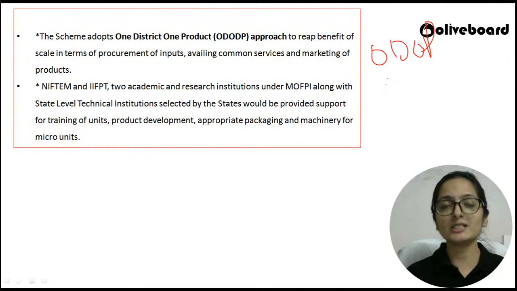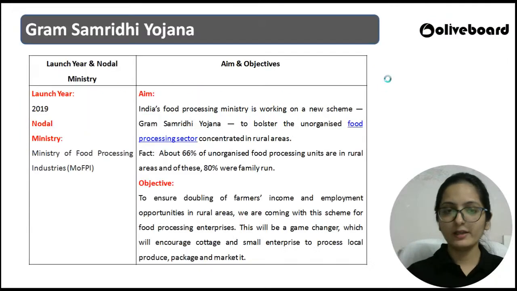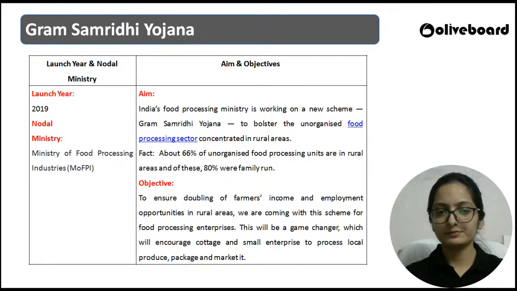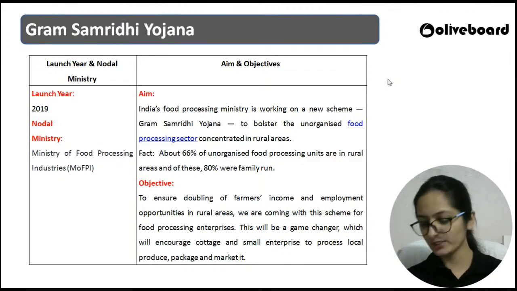So can you please tell me when this scheme was launched? In which year? Please write it down in the chat section. In which particular year was this scheme, PM Formalization of Micro Food Processing Enterprises, launched?